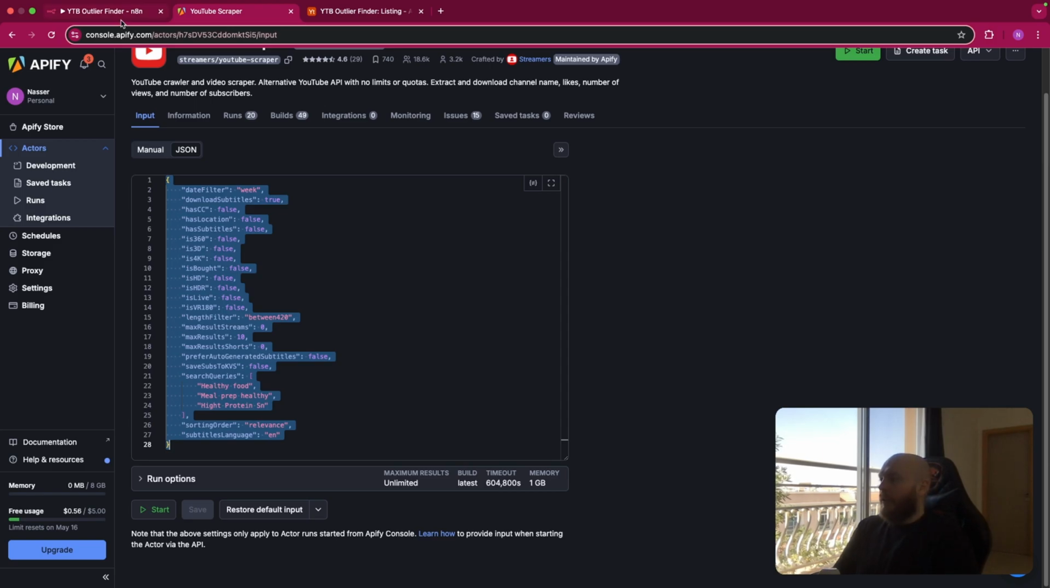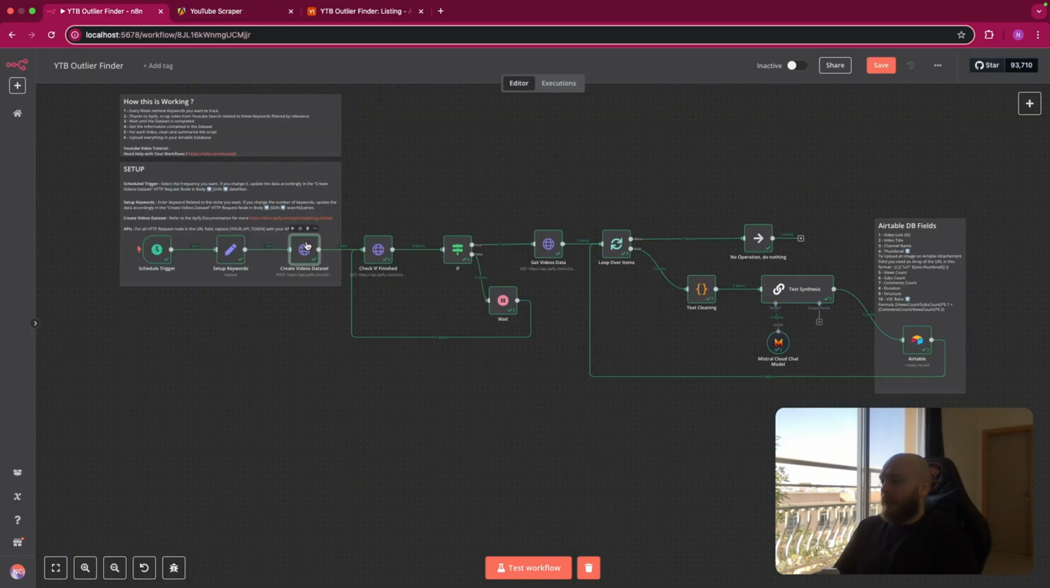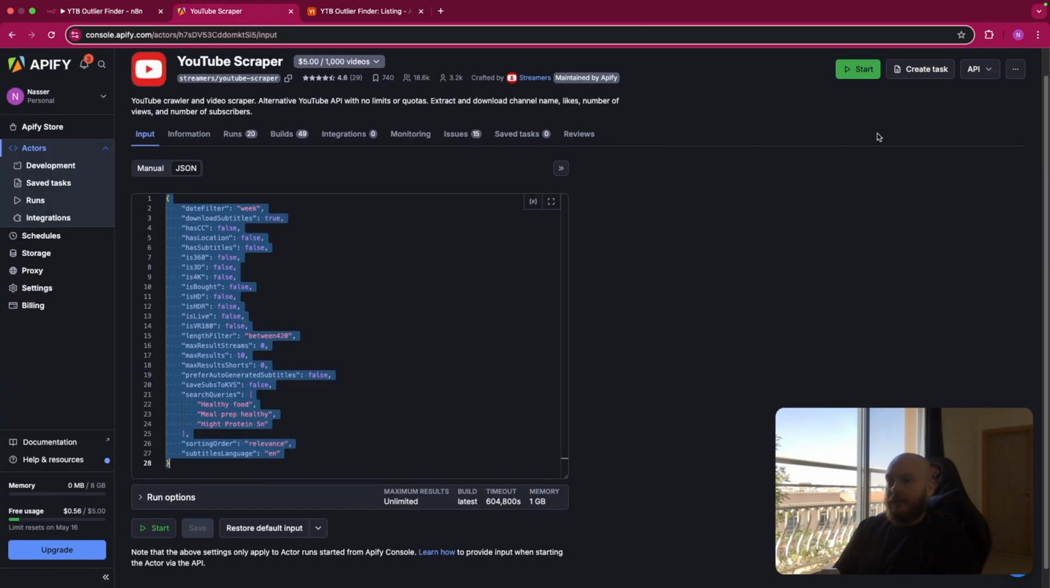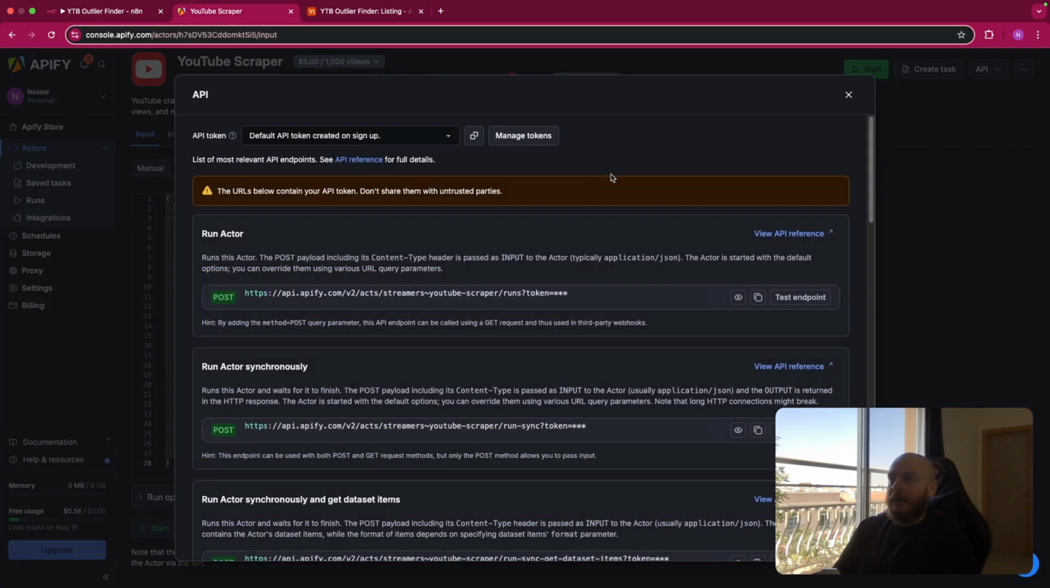So we go back on n8n, and the next node was an HTTP request. As I said, with this node, we want to create a video dataset that we'll retrieve later. So this is a POST method, and the URL is this one. You can find it here if you go on Apify, you go on API endpoint, and you want to select this one, run actor. So this is a POST request, as we said.